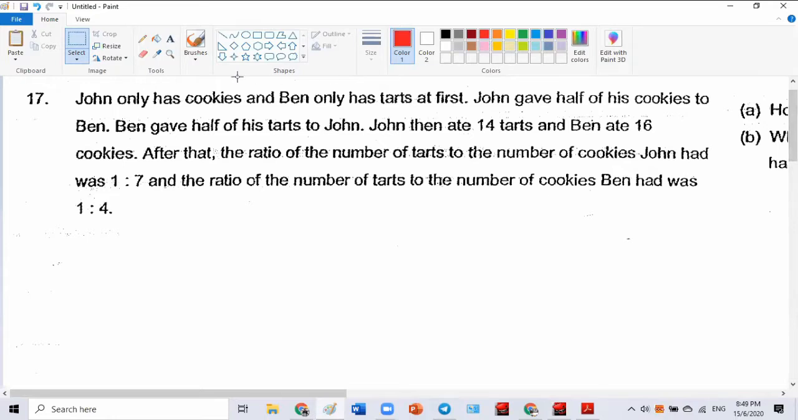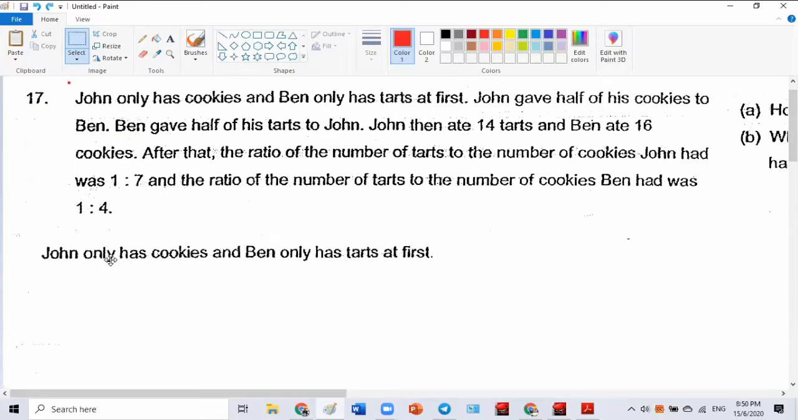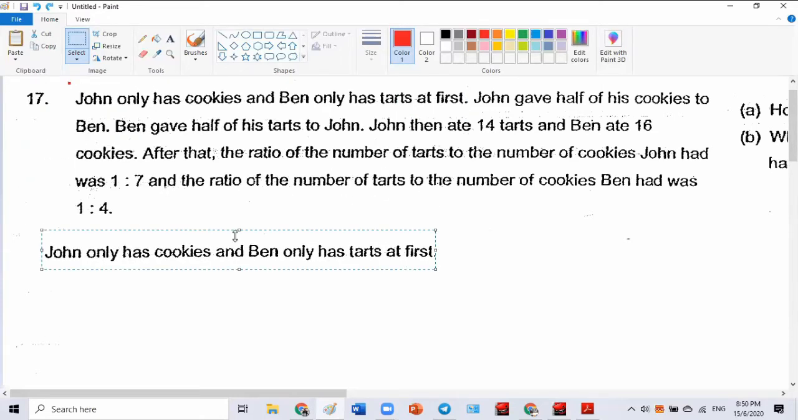John has cookies and Ben only has tarts at first. John has only cookies. Don't take this number 17, it's nothing, it's a question. Don't be silly.